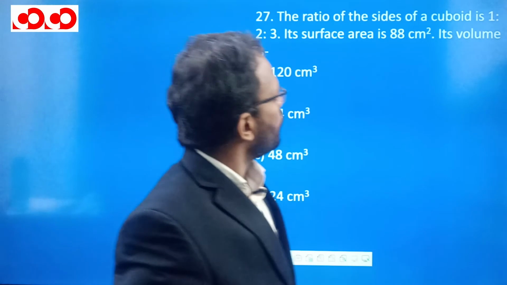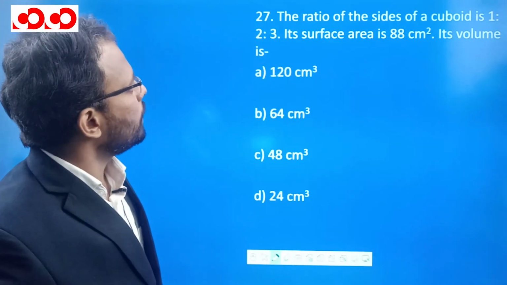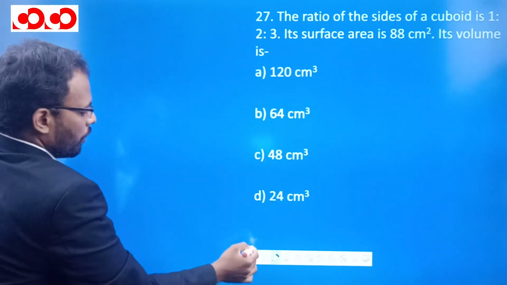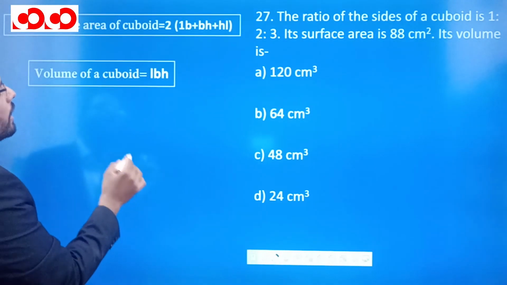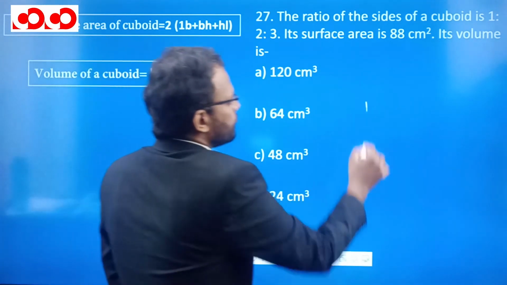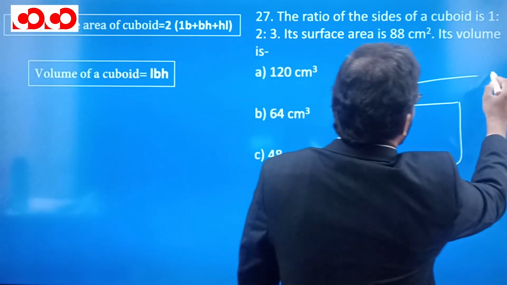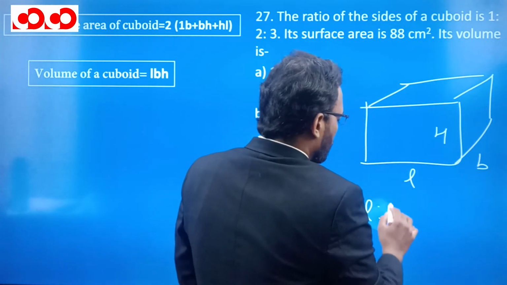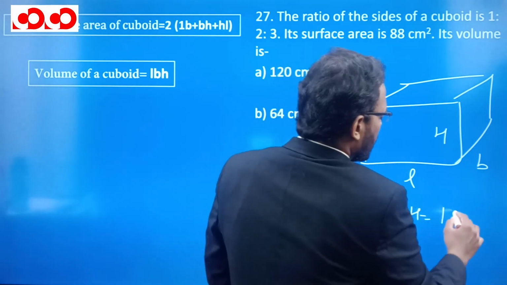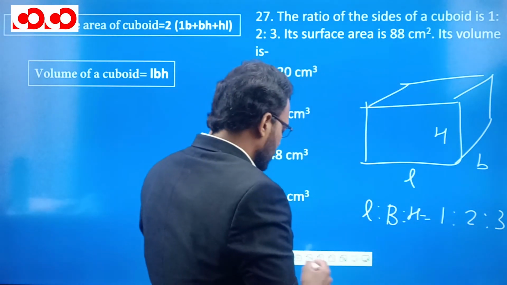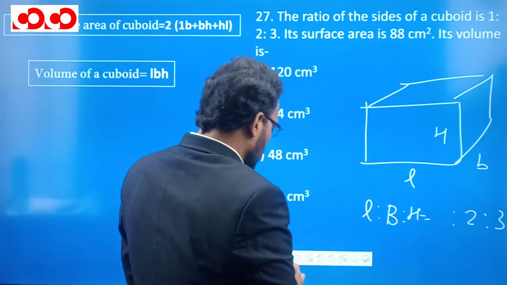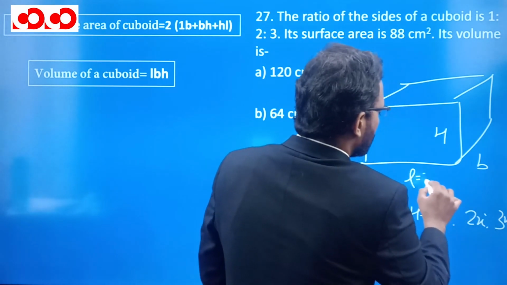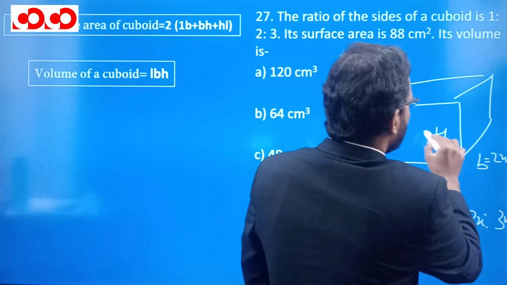The sides of the cuboid are in the ratio 1:2:3, and its surface area is 88. What is its volume? So here is a cuboid. We should know the total surface area formula and the volume formula. If this is a cuboid, the ratio of length, breadth and height is given. L is to B is to H is given as 1:2:3. So let us suppose that the length is equal to x, breadth is equal to 2x and height is equal to 3x. So this is x, this is 2x and this is 3x.